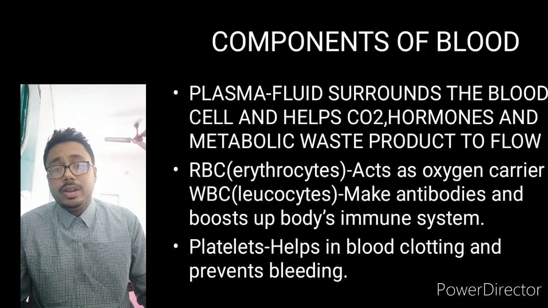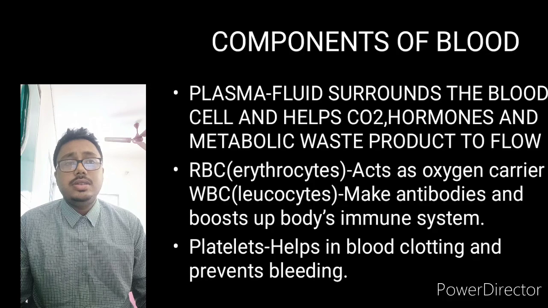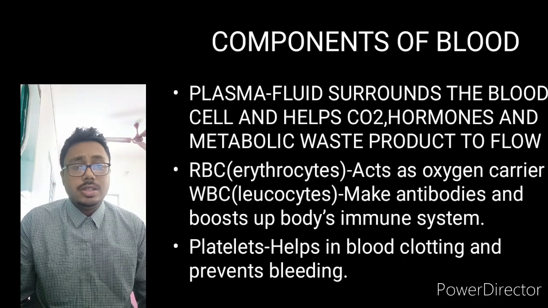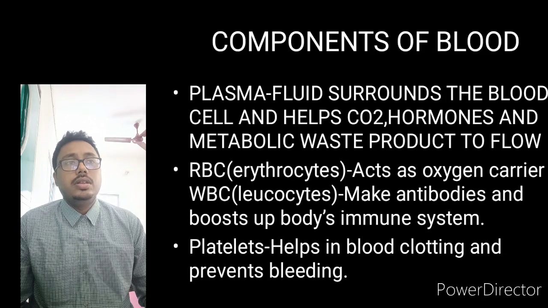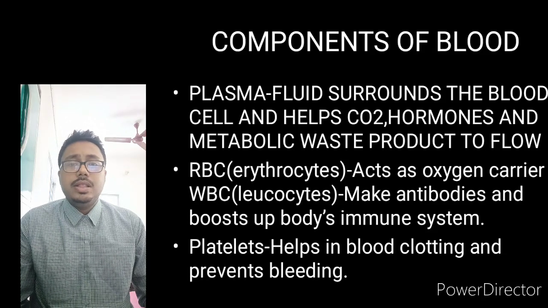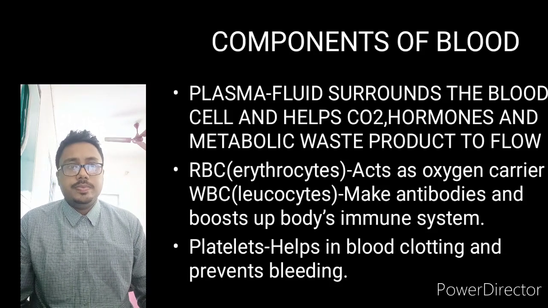So these are the components. Plasma, RBC, WBC, white blood cells, which are also known as leukocytes, and then platelets. So this is all about the overview of the human circulatory system.